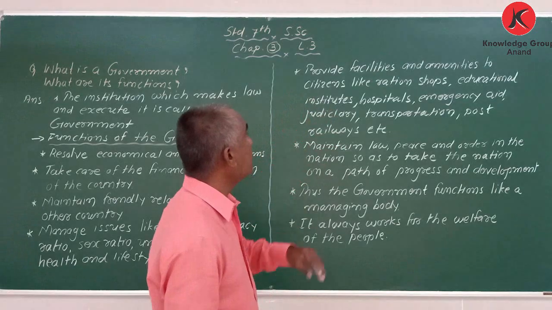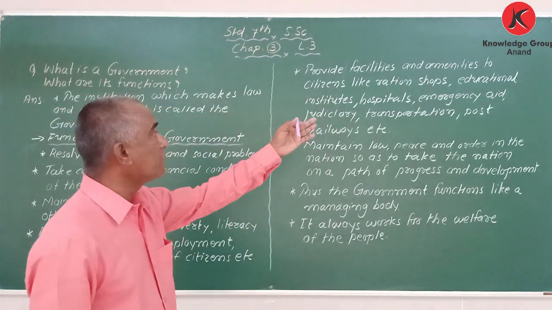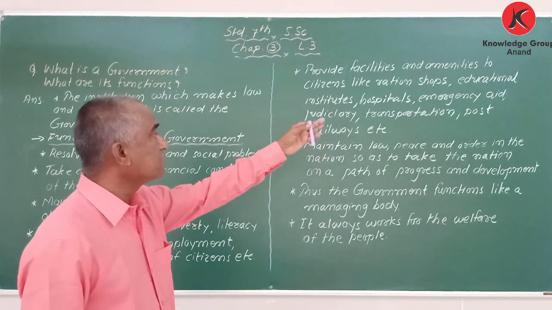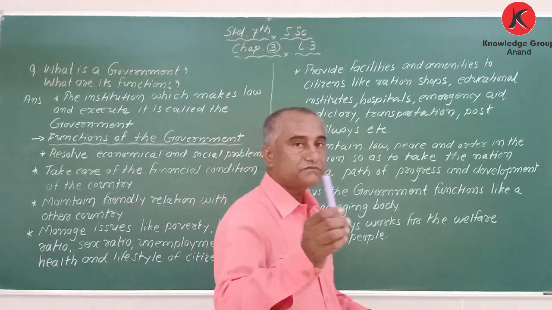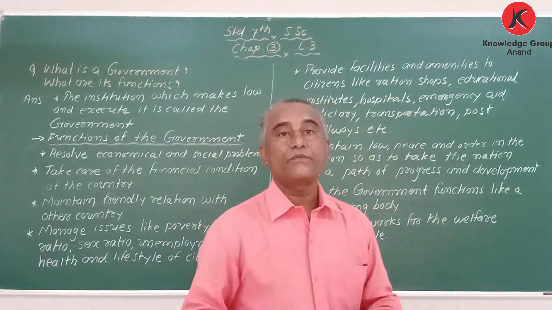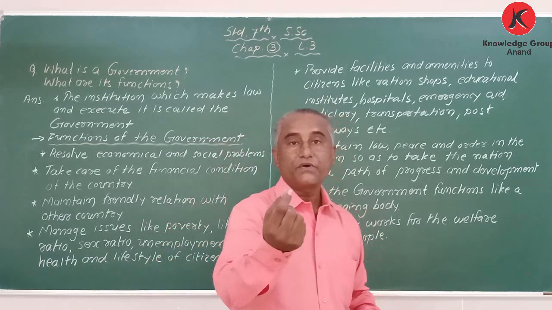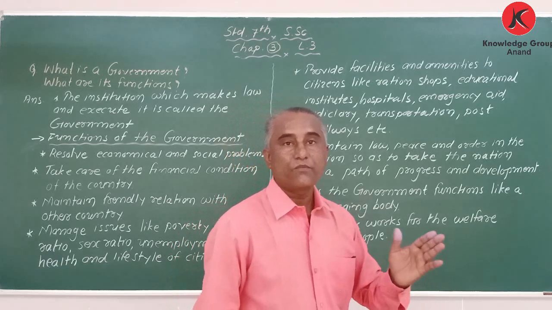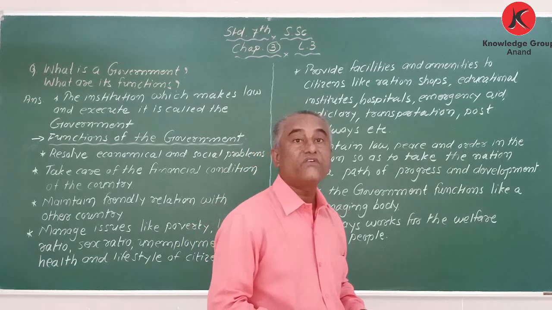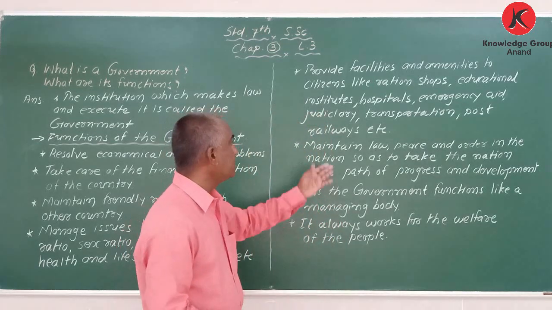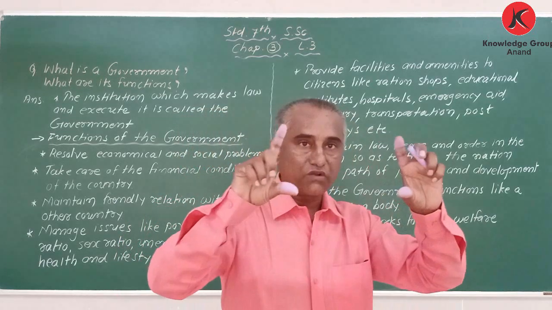Next point, provide facilities and amenities to citizens like ration shops, educational institutions, hospitals, emergency aid, judiciary, transport, post, railways. My dear students, just to travel from one place to another, the government has given railways at a cheaper price, with less money. We can travel from Mumbai to Delhi, Ahmedabad to Mumbai. So railways are run by the government. Second thing, my dear students, post. Have you seen the postcard? A postcard, that small one.